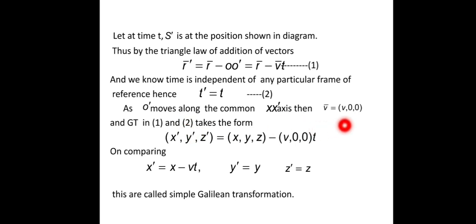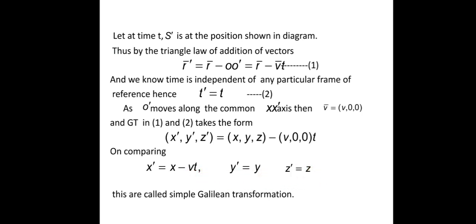So substituting this value in equation 1, we have the position vector r bar dash is x dash, y dash, z dash, and the position vector r bar is x, y, z, and v bar has coordinates v, 0, 0 multiplied by t. On opening the bracket and comparing, we get x dash equals x minus vt, y dash equals y, and z dash equals z.